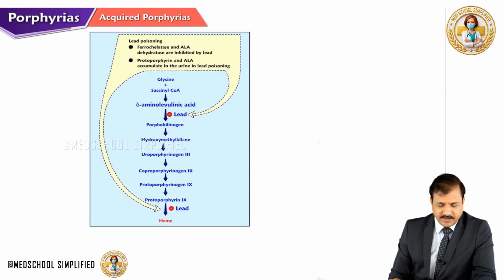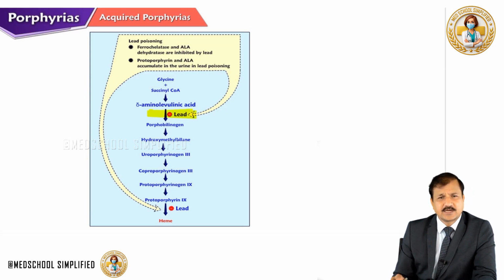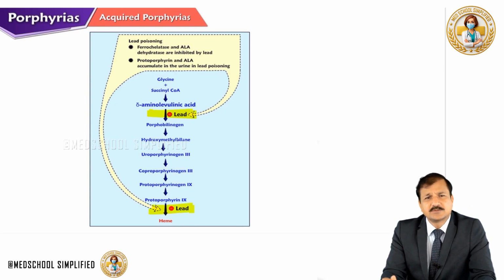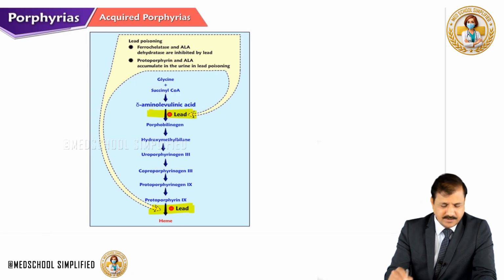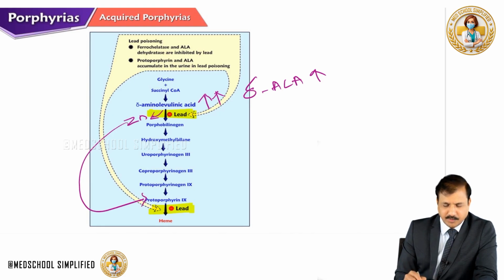So here is the figure that will show you where exactly lead is acting on the heme biosynthesis pathway. It acts on the second reaction, the ALA dehydratase catalyzed reaction, and also on the last reaction, which is catalyzed by ferrochelatase. Because of this, there will be a rise in delta ALA, and also zinc is released from binding of lead, and that zinc will go and bind to protoporphyrin 9.